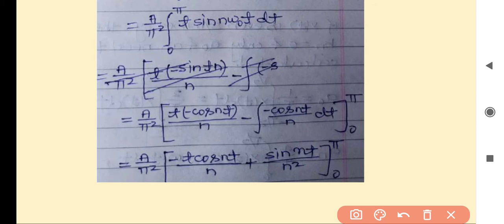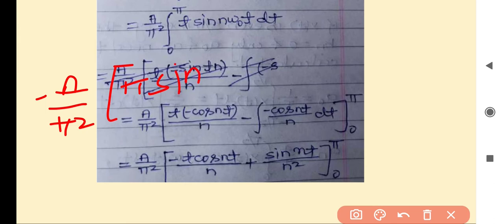is minus a upon pi square and pi into cos, sorry it is cos, pi into cos n pi minus 0 divide by n.